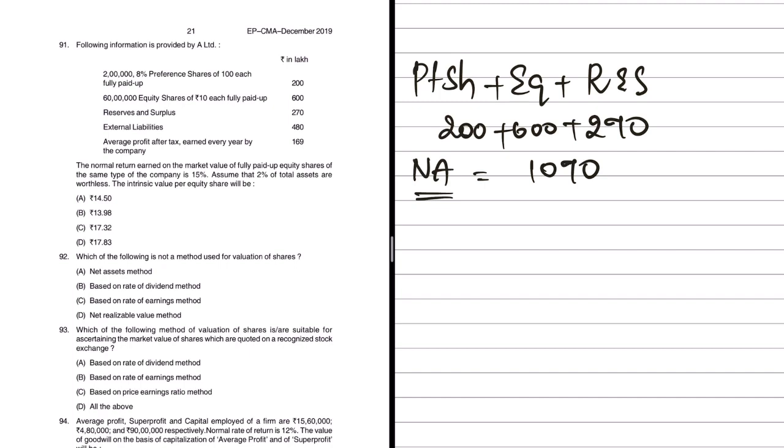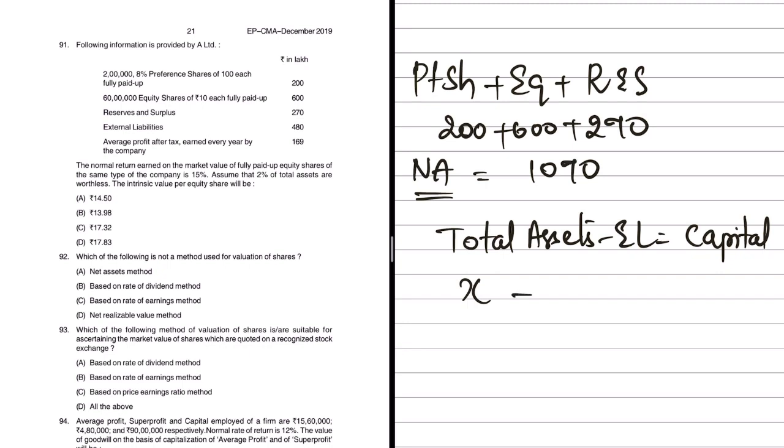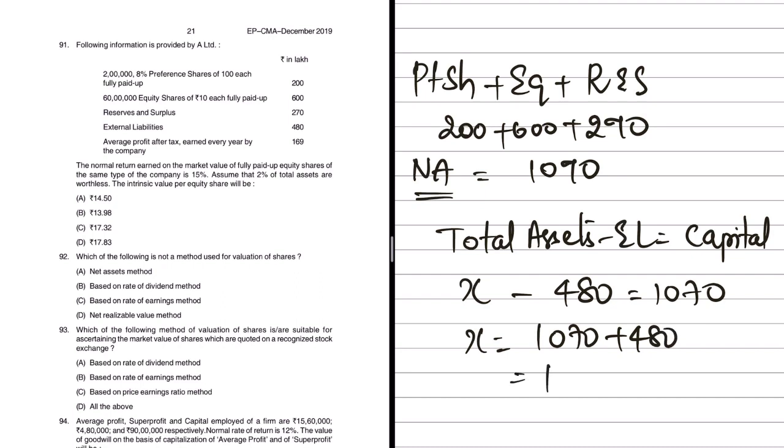Okay, we can do one thing. Total assets minus external liabilities equals capital, right? So total assets we do not know, minus external liabilities we know 480, capital is 1070. So x will be 1070 plus 480, which will be 1550. So this will be my total assets.